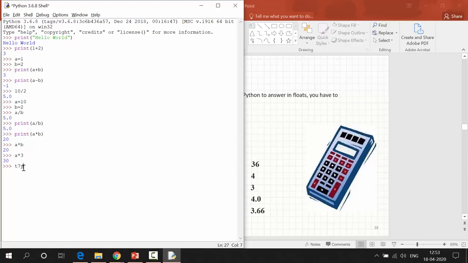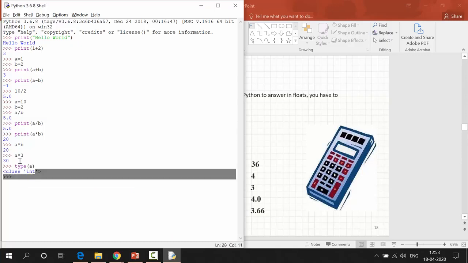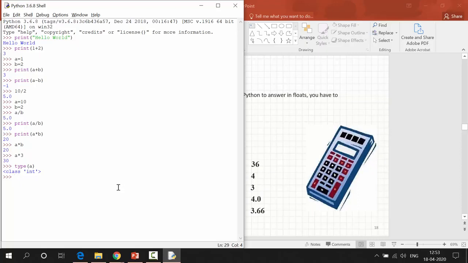If we want to check the type of the variable, I haven't declared any type for this variable, right? The Python interpreter will take care of the type of variable. Type of a, we will get class int. So integer is the type of this one. We don't need to bother about the type of that variable; the Python interpreter will take care of that. Even if you are writing a big program, you don't need to declare the type of variable.